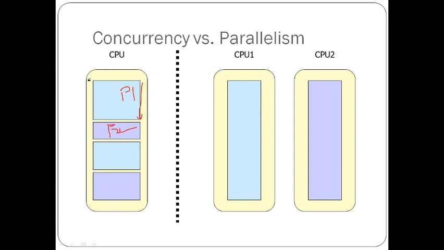Actually, where we can see parallelism is if you have multi-cores. I have one CPU, I have another CPU, two CPUs, and I submit one process to CPU 1. The P1 process I am executing in CPU 1 and the P2 process I am executing in CPU 2. So this is called parallelism, and the earlier one is called concurrency. Here we are performing multitasking by concurrently executing the processes, and here also we are executing multiple programs, but each and every process is dedicated to one particular CPU. This is the exact difference between concurrency and parallelism.